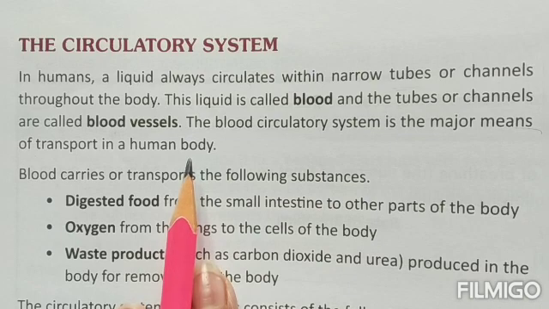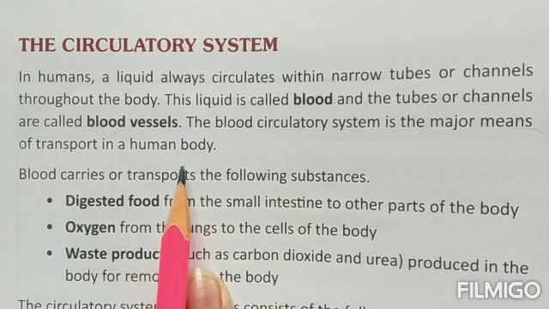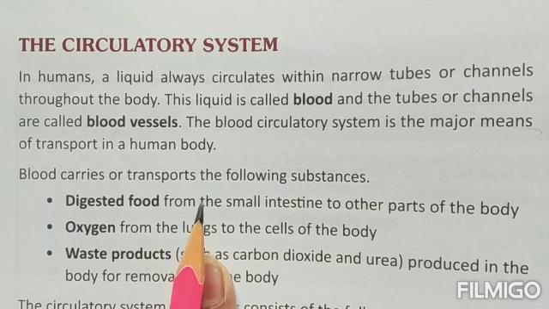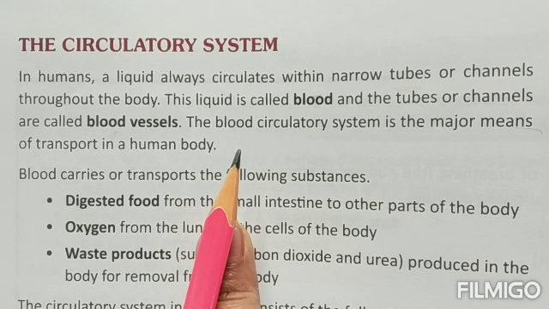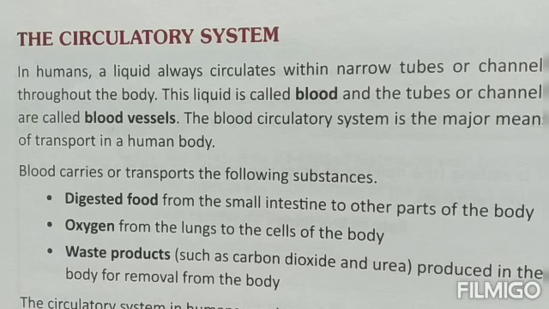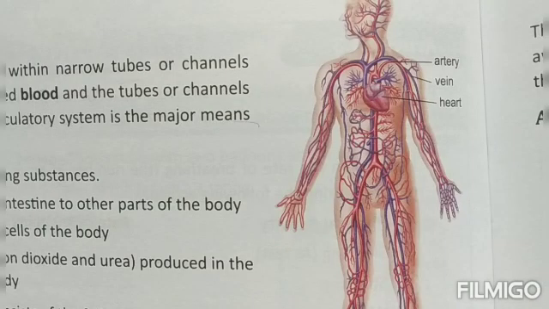Now there has to be some transport mechanism, children, in our body which will carry all the things that are required in a body to move, such as gases like oxygen and carbon dioxide. Then the digested food material has to move. Then the excretory material, the waste material, also has to move out of the body. So blood is the only medium that is able to move throughout our body and carry all these substances along with it. So this is known as, children, the circulatory system.